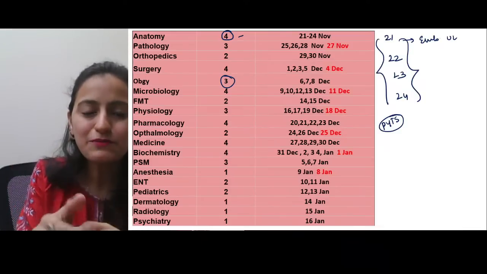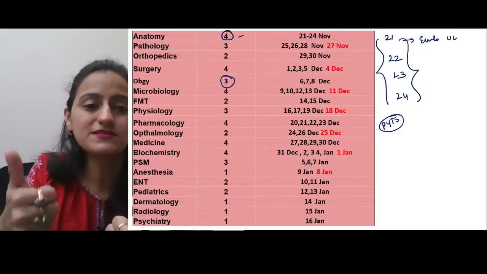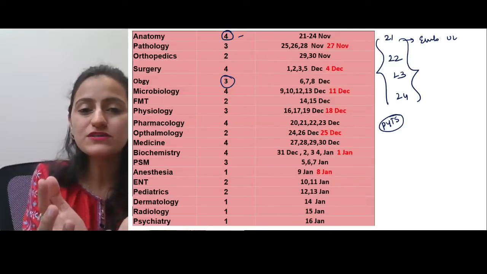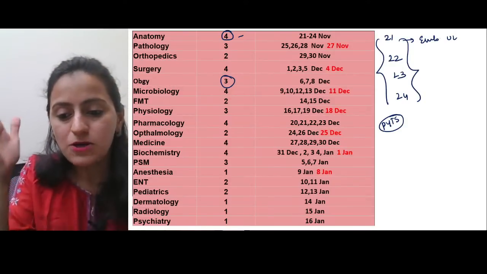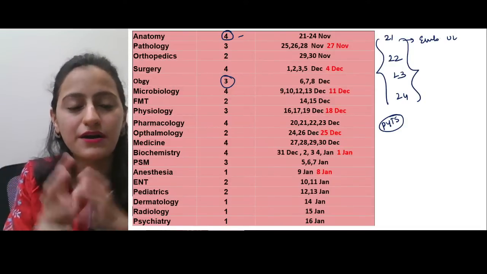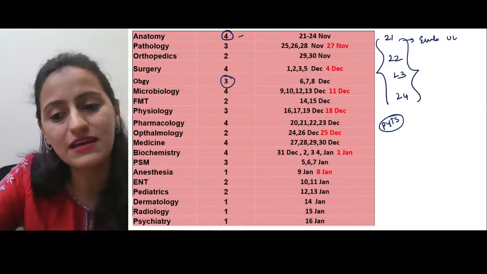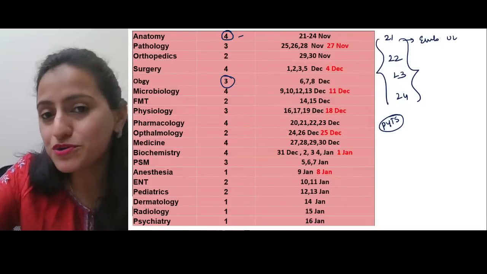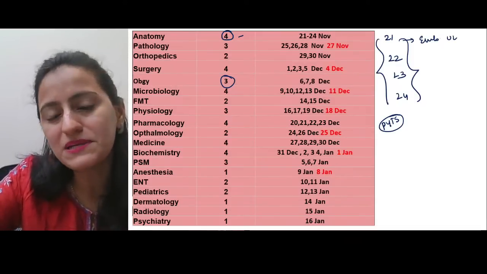And then even in that, when you realize ki, oh, this was the previous year topic asked, but when I did the first read, I did not pay much attention, then you focus on that in the second revision. So basically you need to narrow down with every read. You cannot keep reading everything in all the revisions. If you do that, you will never ever be able to complete the syllabus.